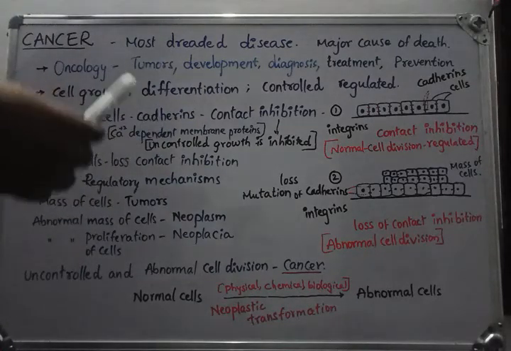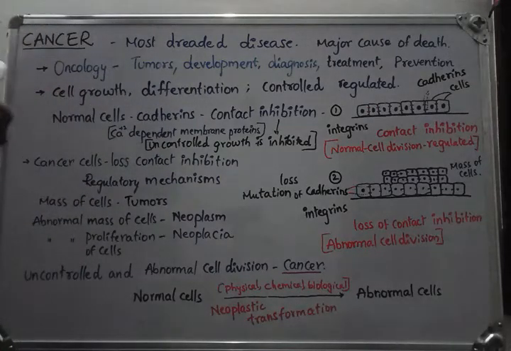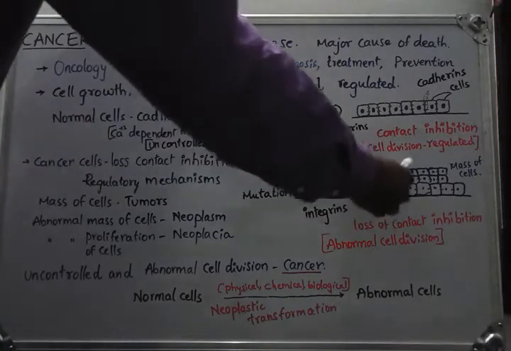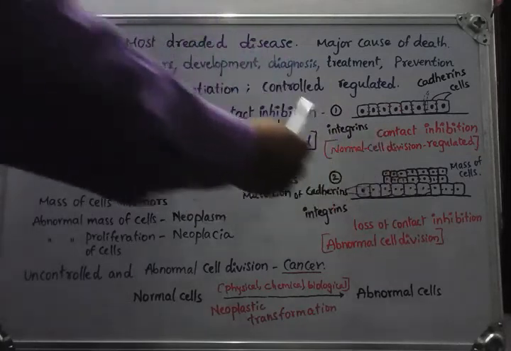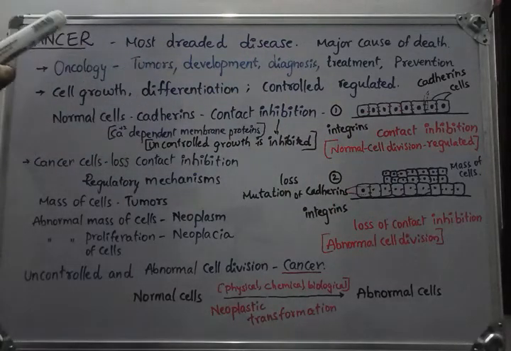Now, what is the major problem in cancer? When the group of cells are proliferating, they need more nutrients and more supply of oxygen, so that leads to one type of problem in the body. So it leads to certain reactions in the body and the person is going to die after some time.